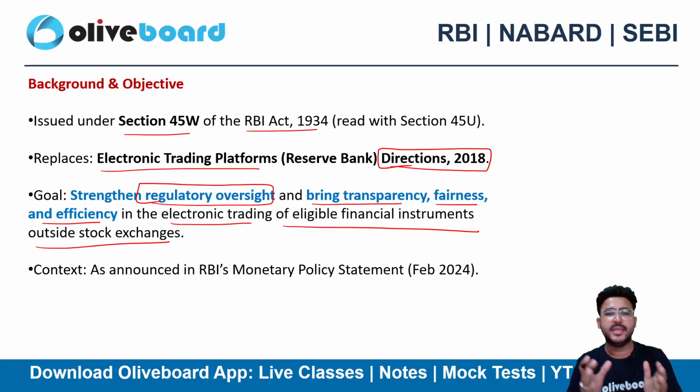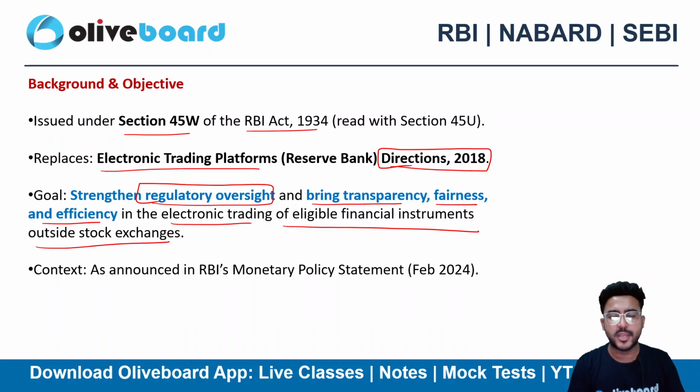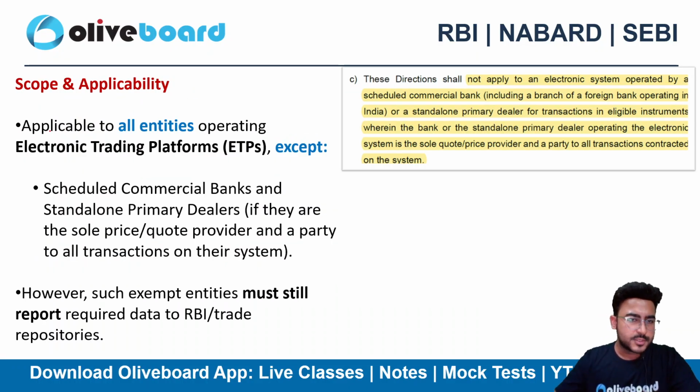Now first you need to know what an ETP is all about. An electronic trading platform is an electronic system that facilitates trading in instruments like government securities, forex, derivatives, etc., but it is not a recognized stock exchange. So if you want to trade a government security via an electronic system, that is an electronic trading platform. ETPs are typically used by banks and financial institutions, or by other intermediaries as well. These platforms must now comply with the RBI's strict new rules that we'll be studying in this video.